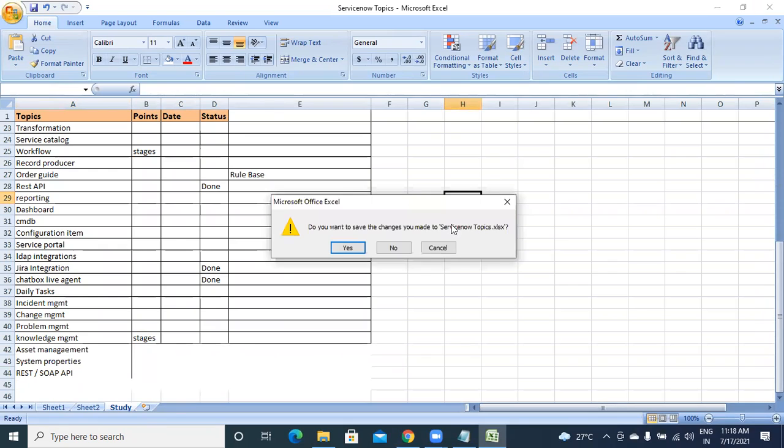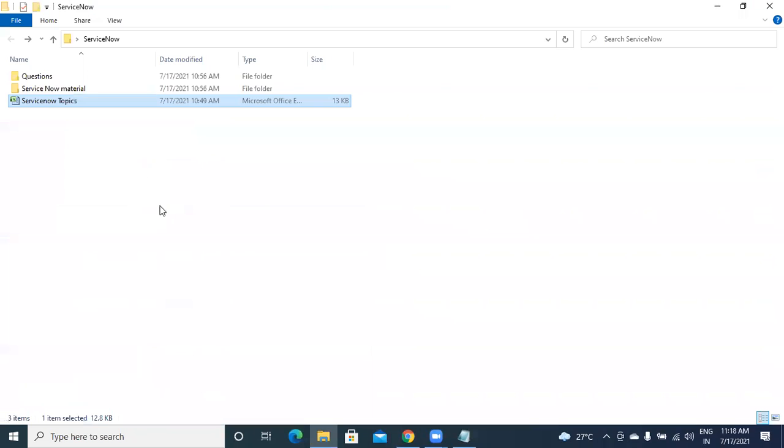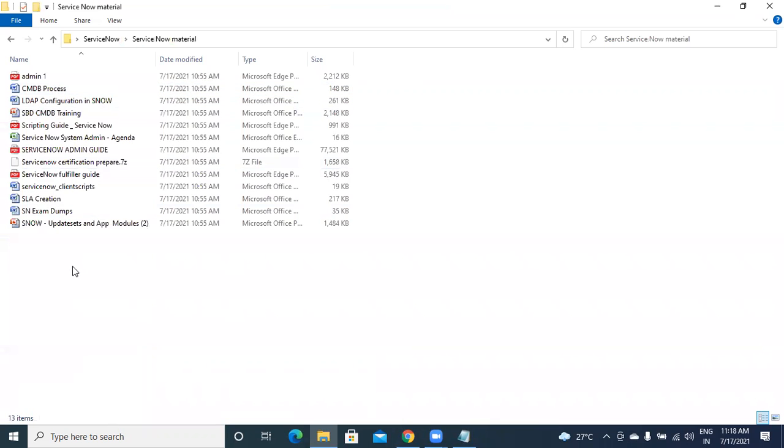Then that is about topics. Then we have materials, which I have saved some 2 or 3 years back. So scripting guide, I have some PDF where we can learn scripting. Nowadays we have all the YouTube channels, but earlier in 2017-18 we didn't have any YouTube videos for ServiceNow scripting or anything. So at that time we used to follow this one.